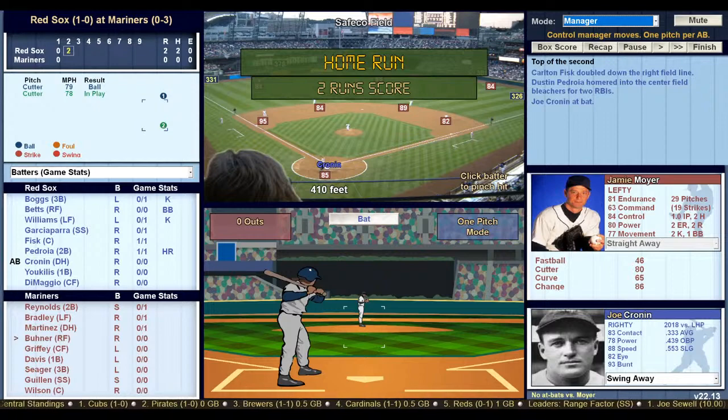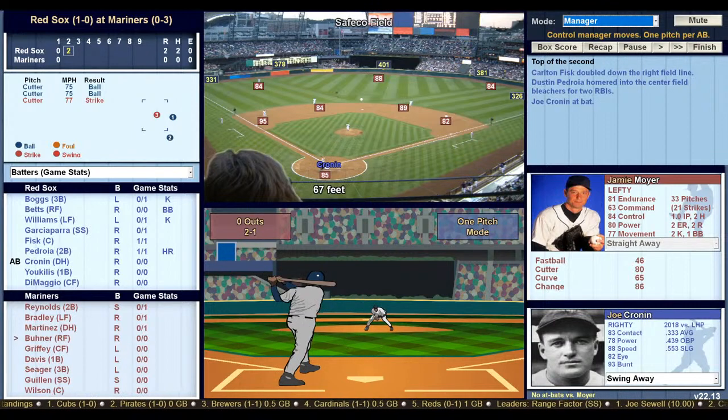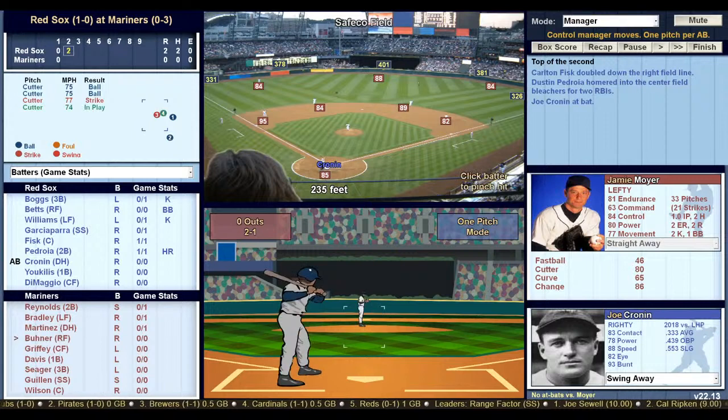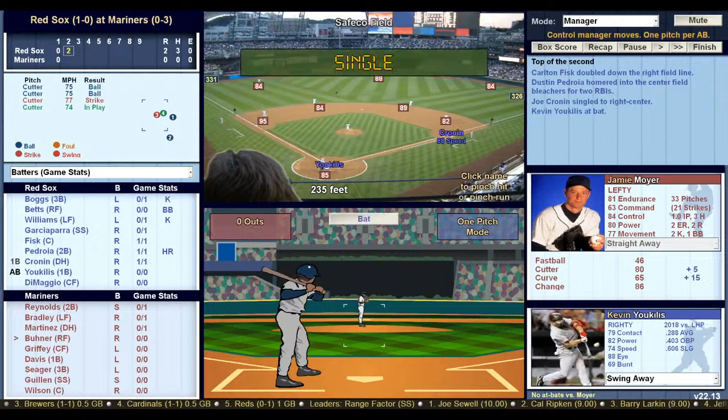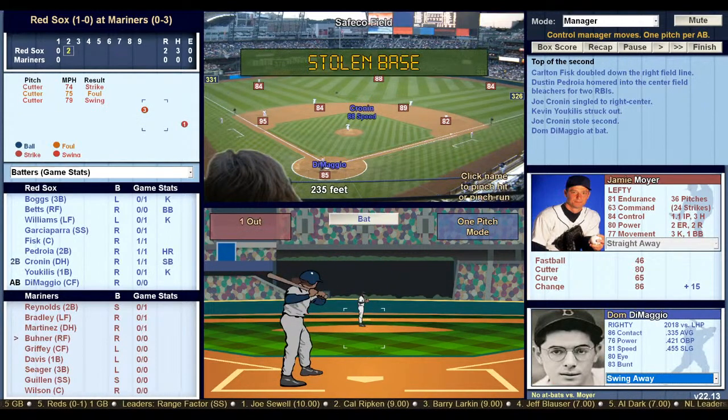And now bring up Joe Cronin. Cronin hits it to center, right center, and that's going to drop in. That could be a double. Would you like to try and stretch this hit into a double? Griffey Jr. has an 81 arm. Cronin, 83 speed. No, it's a single for Cronin. Still no outs, and that brings up Kevin Youkilis. We're going to play hit and run with Youkilis. 2 count. Swing and a miss, but Cronin steals second base on the failed hit and run.